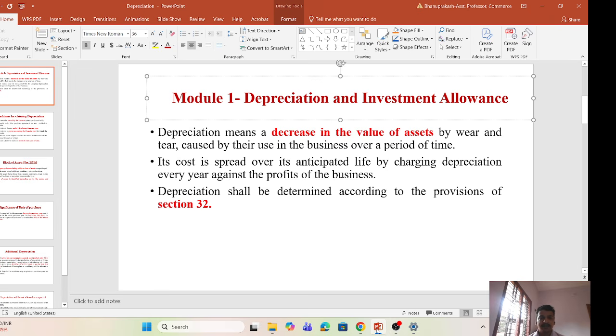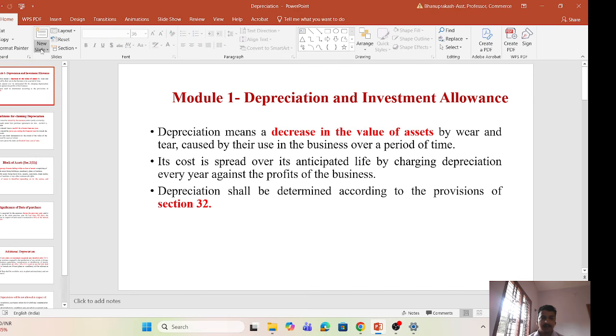In this session, let us try to discuss the meaning of the concept of depreciation, conditions for claiming depreciation, the meaning of the concept of block of assets, and significance of date of purchase.